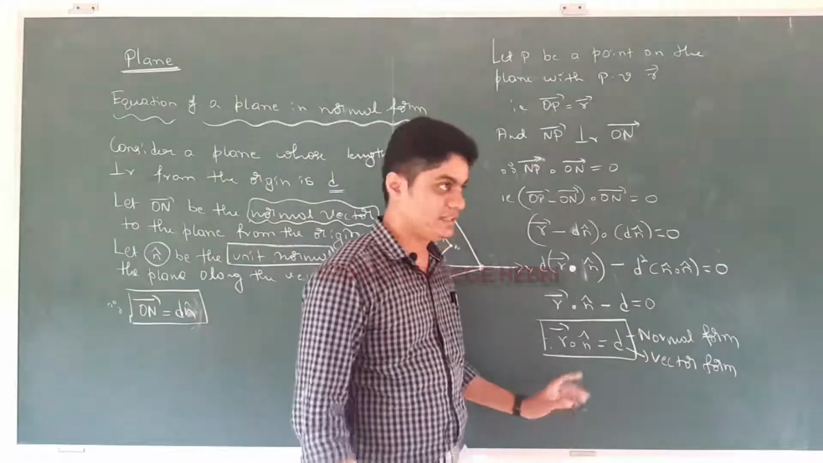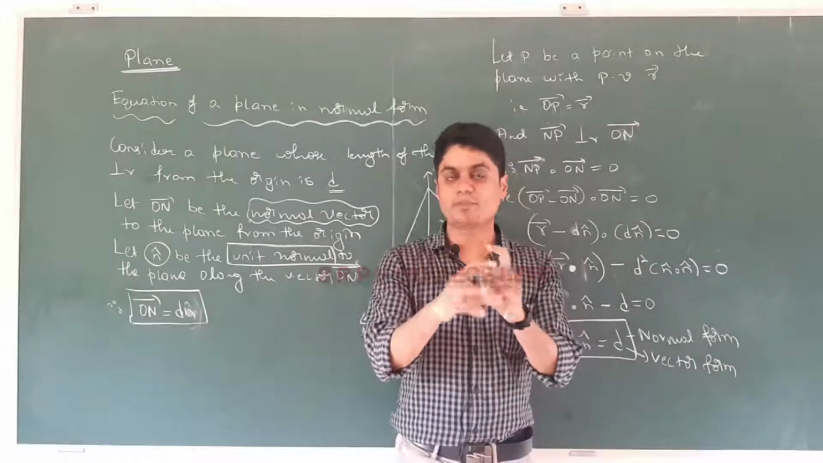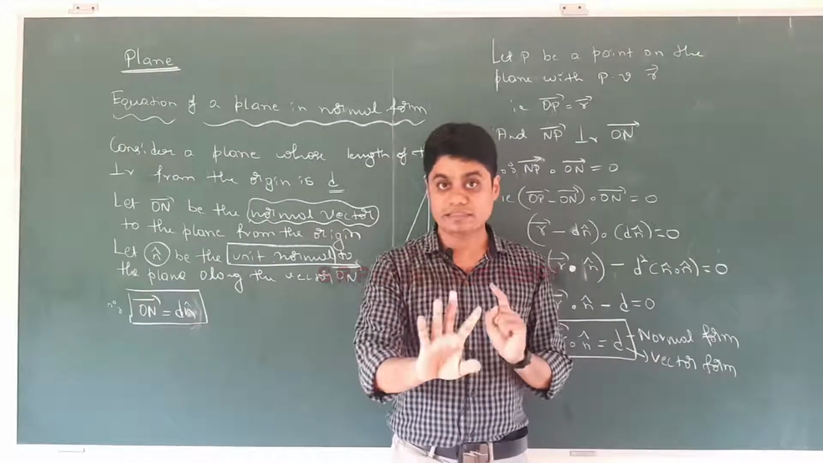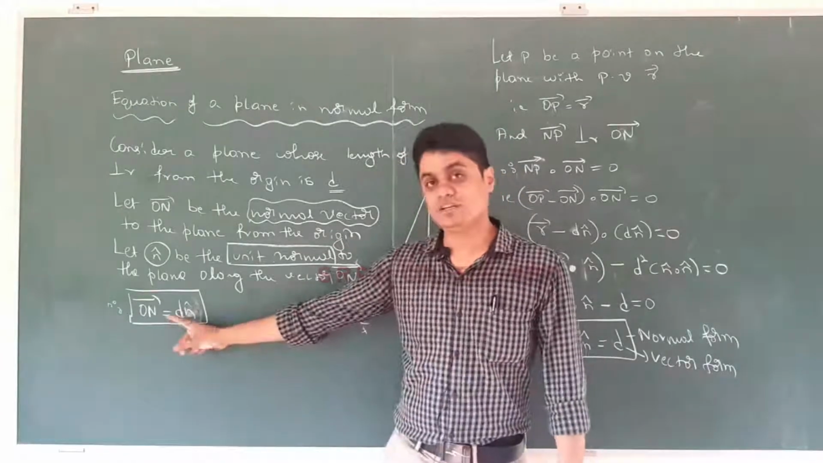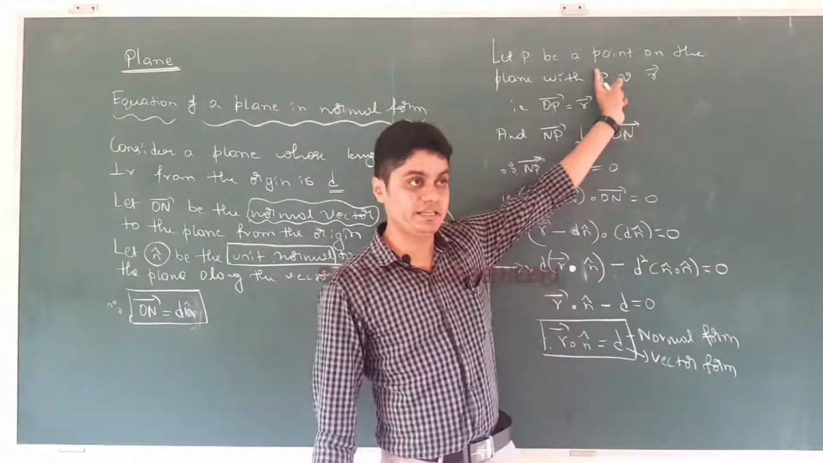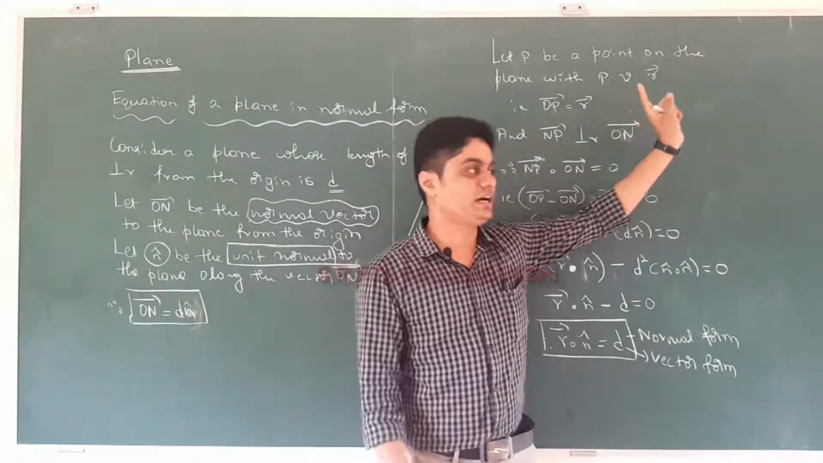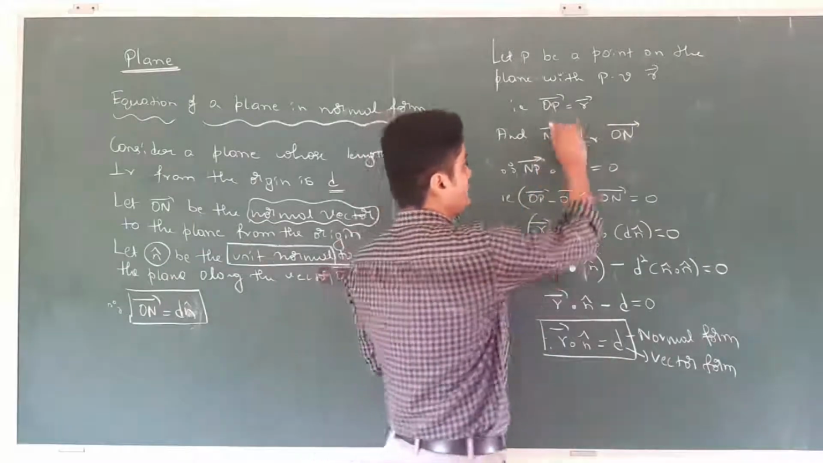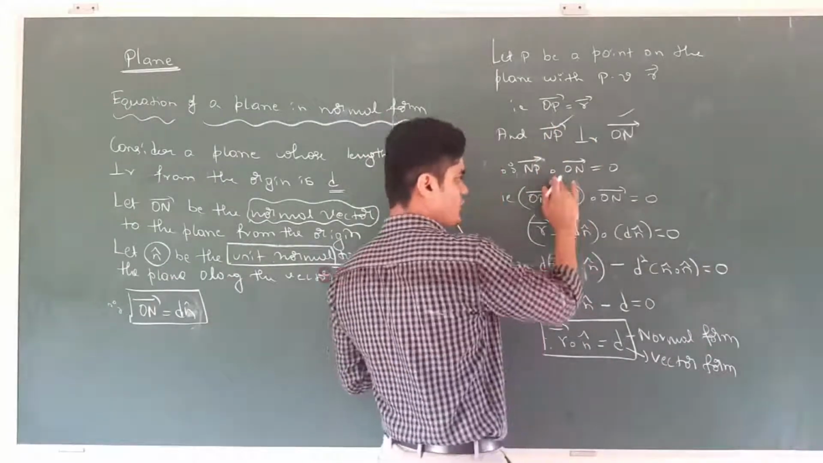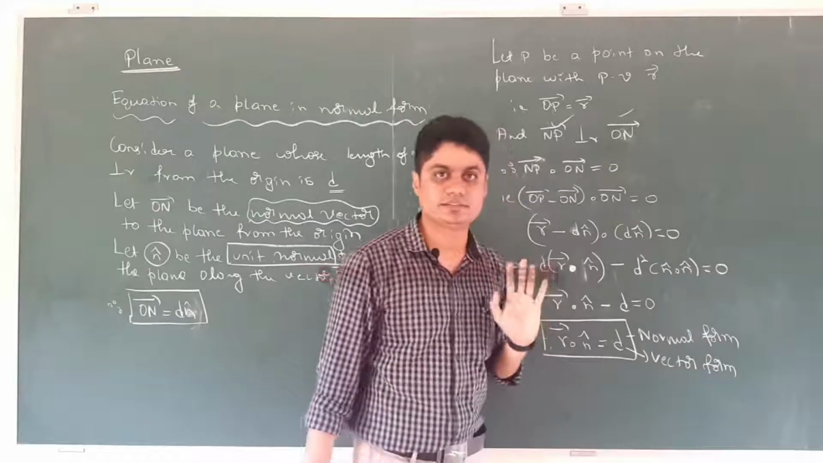Understood? What all do we take? The length of the perpendicular from the origin, the normal vector, unit normal, then write vector on, then take a point on the plane, okay, with the position vector r, then definitely you will get two vectors, they are perpendicular to each other, so their dot product is 0. You can continue like this.